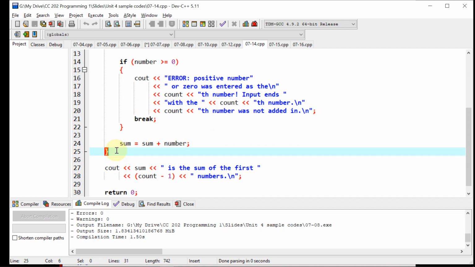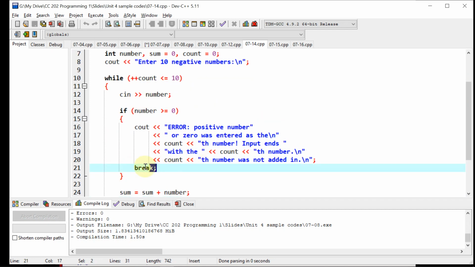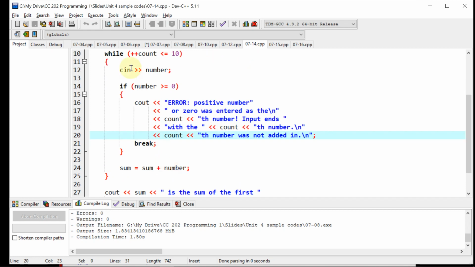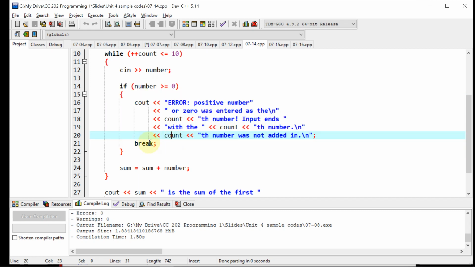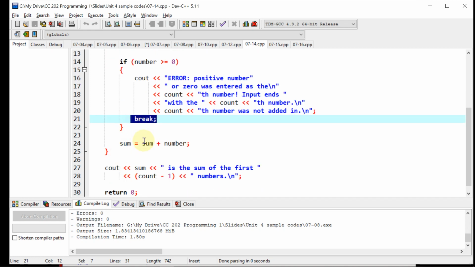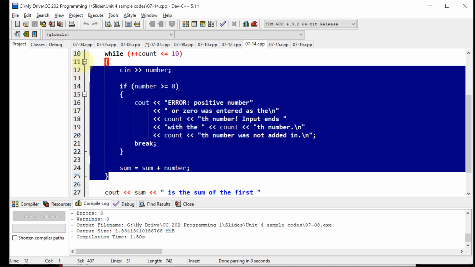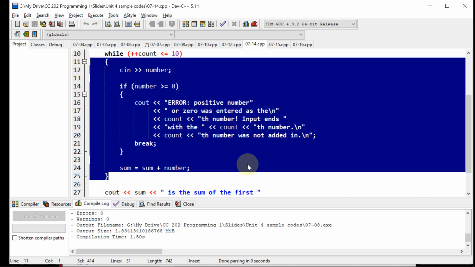Our program does that by using this statement, the break statement, which means if the number that was provided is positive, then it will execute the break statement, and therefore it will cause our loop to end, which means it will immediately exit our loop.